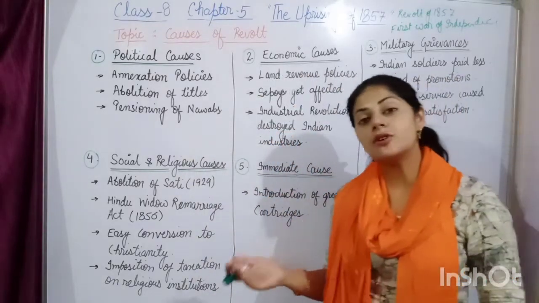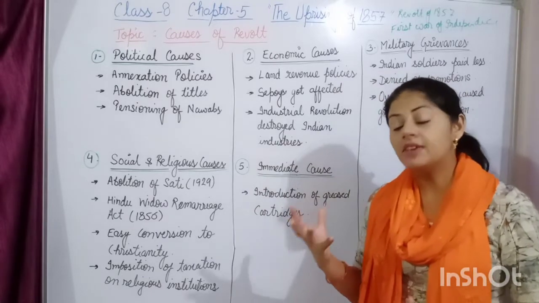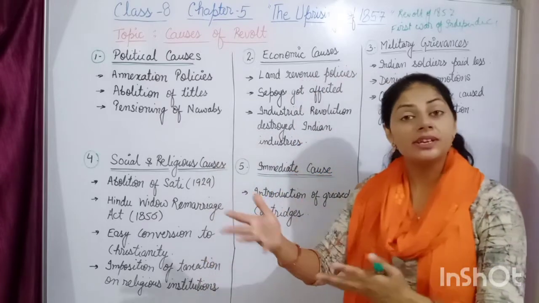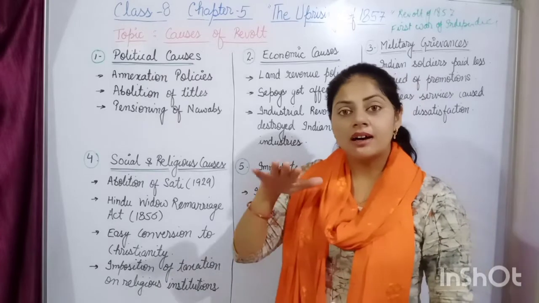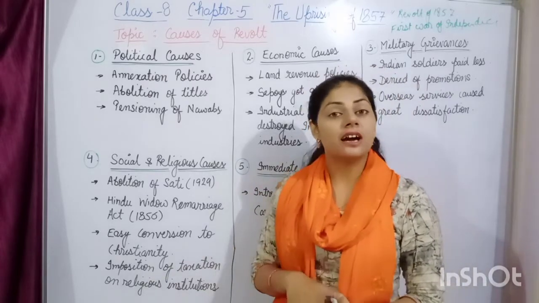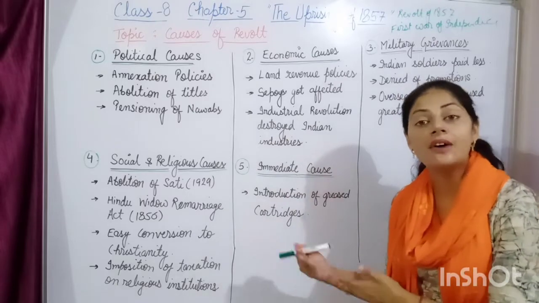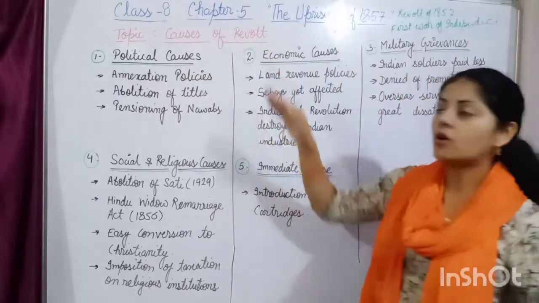After discussing the causes of the revolt, we discuss how the revolt broke out, then how it spread, then how it was suppressed by the Britishers and what were its after effects. Okay, so firstly now we start from the causes of the revolt.